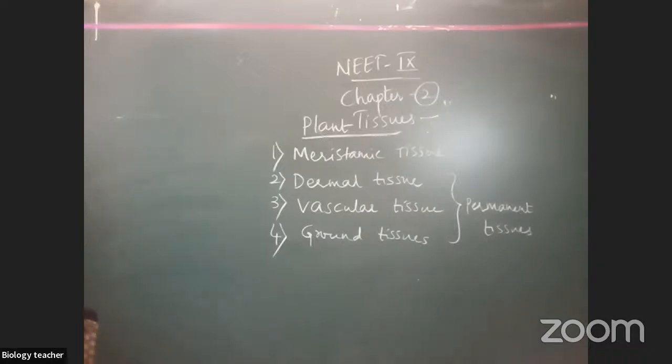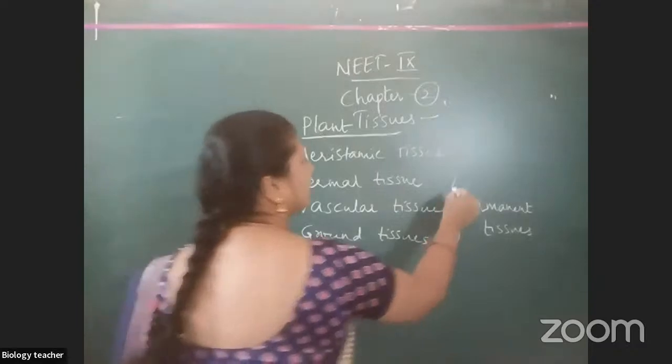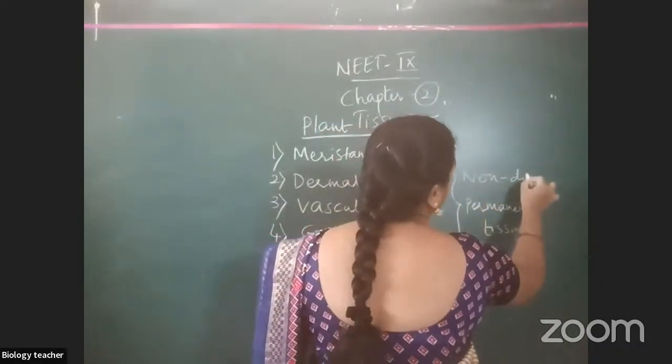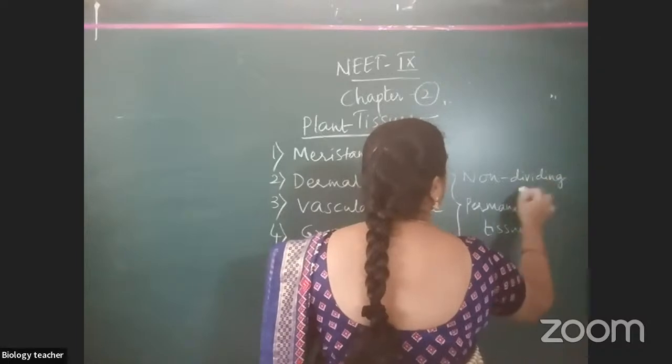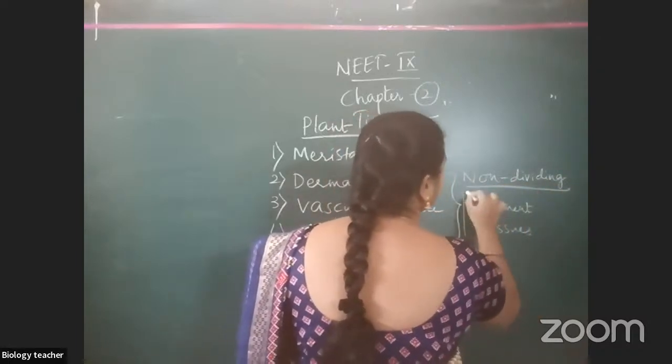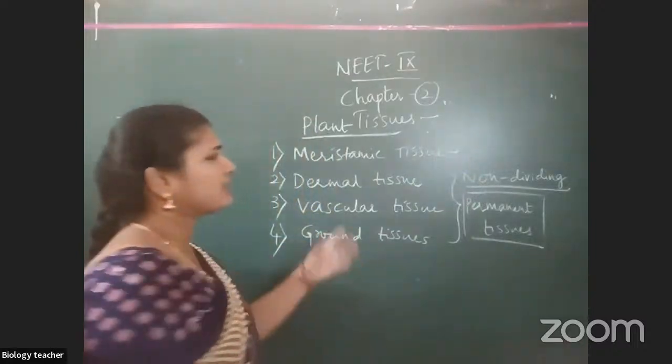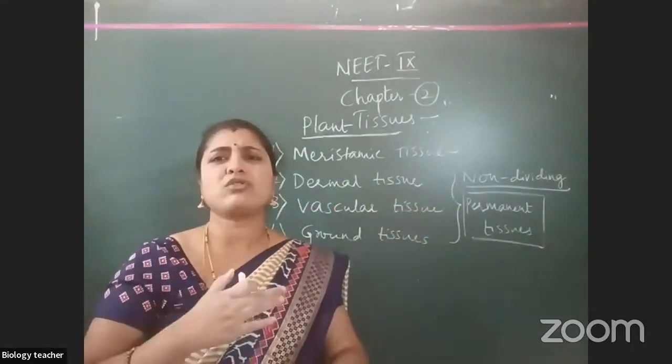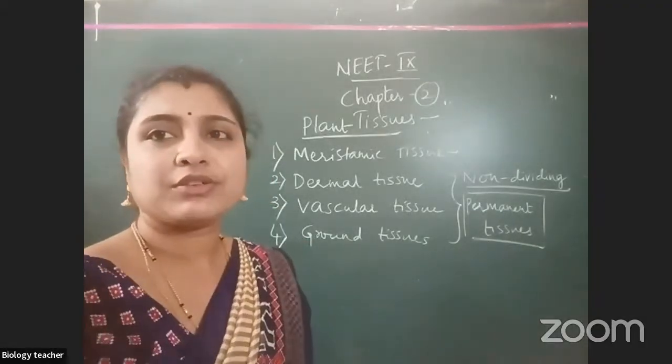Of these, the dermal tissues, vascular tissues, and ground tissues are known as permanent tissues because they are non-dividing tissues. Meristematic tissue goes on continuously dividing. That is why it is known as dividing tissue.